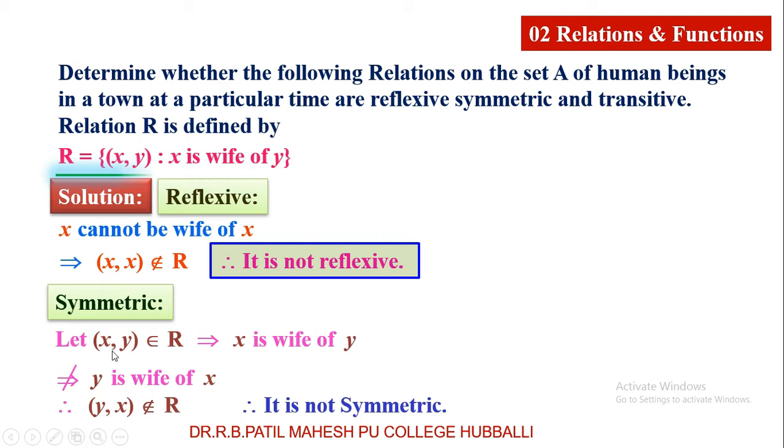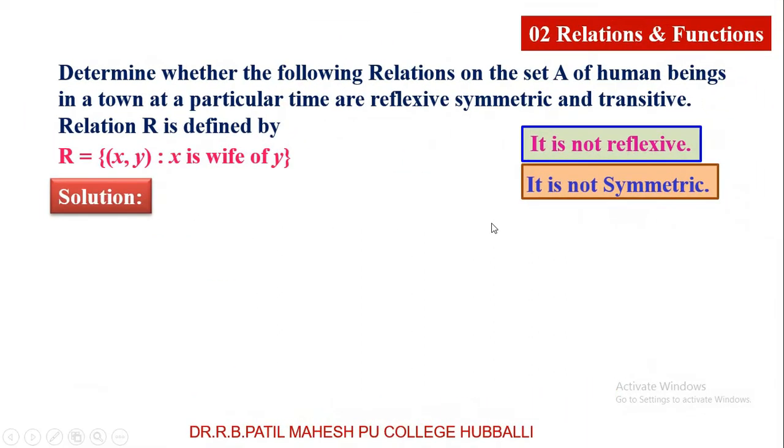I repeat this. (x, y) belongs to R. X is wife of y. This does not imply y is wife of x because y is male. So male cannot be wife of anybody. Therefore, y is wife of x is not possible. Hence, (y, x) does not belong to R. Hence, this relation is not symmetric. Now, we'll check for transitive. Very important.